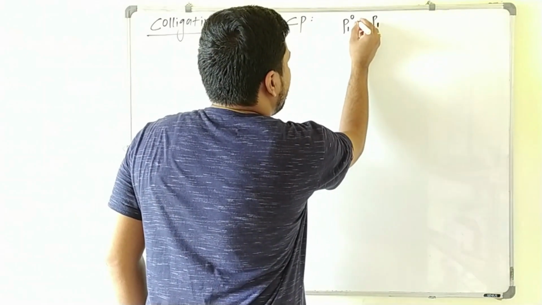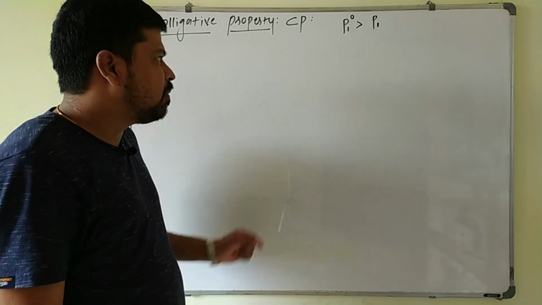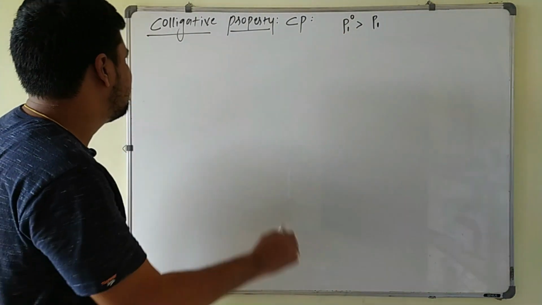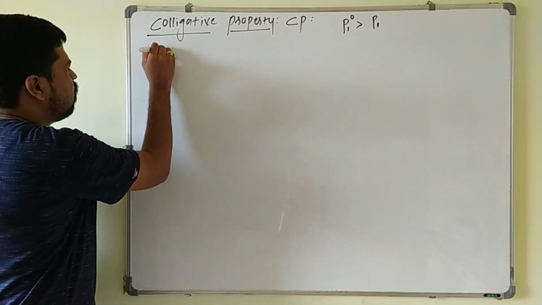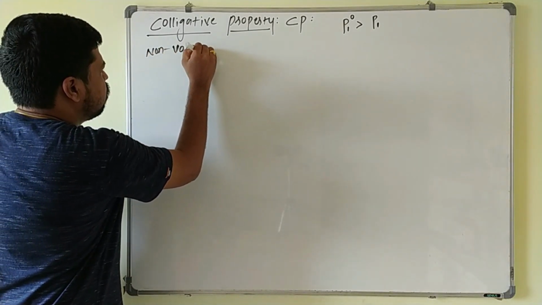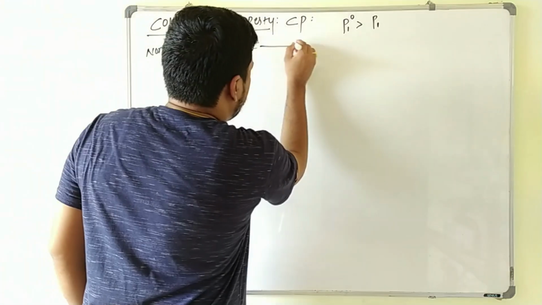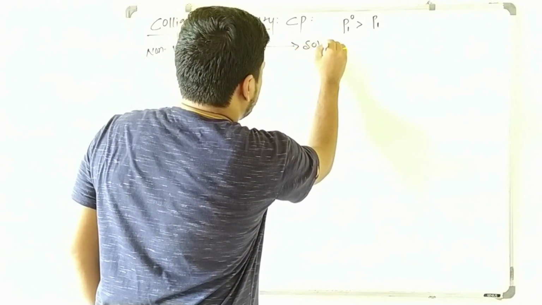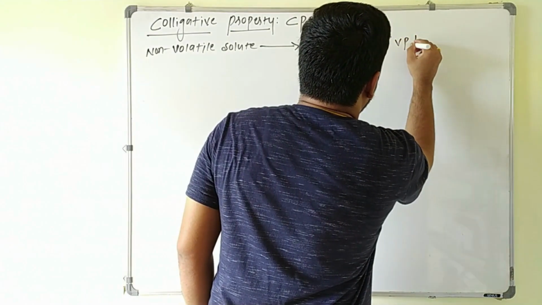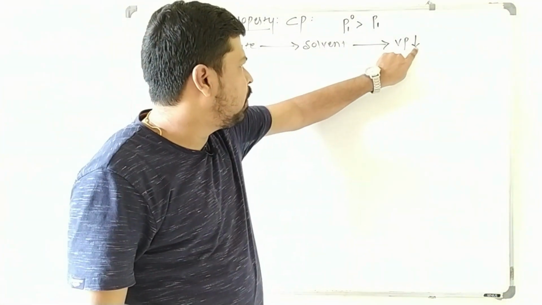So always we know that vapor pressure of the pure solvent is greater than the vapor pressure of the solution. So it means that whenever a non-volatile solute is added to the solvent, its vapor pressure decreases. That's it. Now the decrease in the vapor pressure, it depends only